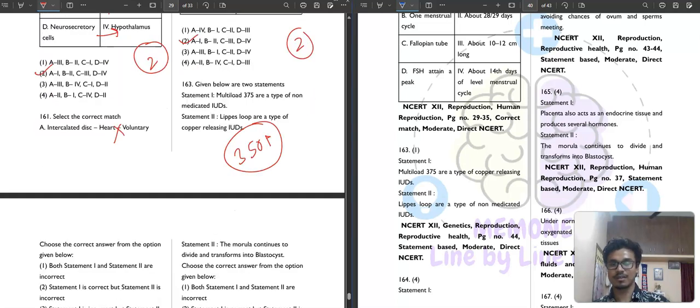If you are not getting all 320, 330 in this paper, then I don't know what you are doing.